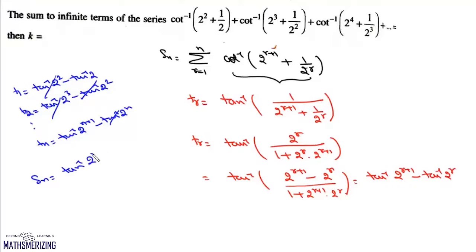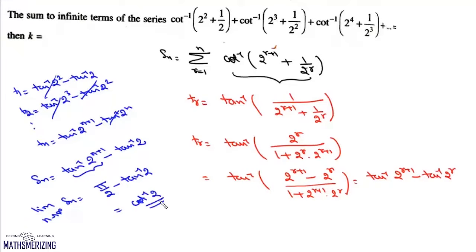tan inverse 2 to the power of n plus 1 minus tan inverse of 2. Now we'll take the limit as n tends to infinity of Sn. Now this is tan inverse infinity, so it will be pi by 2 minus tan inverse 2, and it is nothing but cot inverse of 2. So the answer to this series is cot inverse of 2.